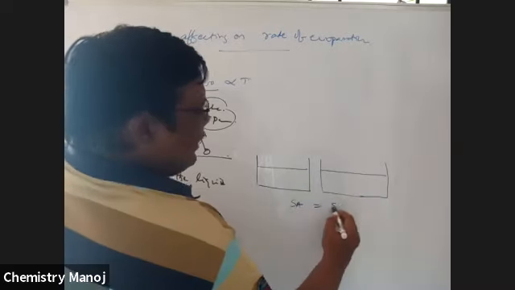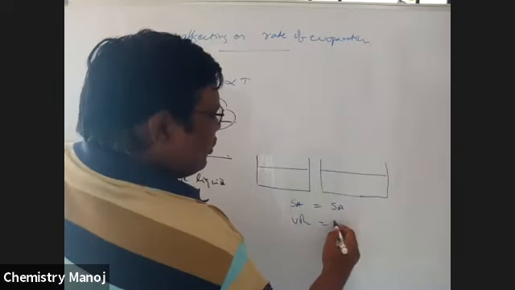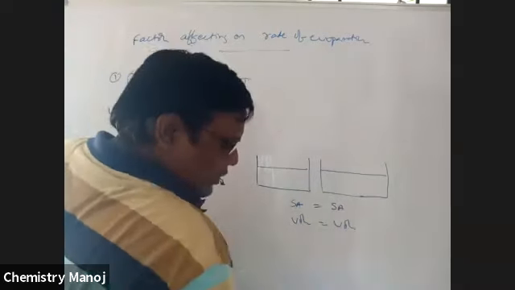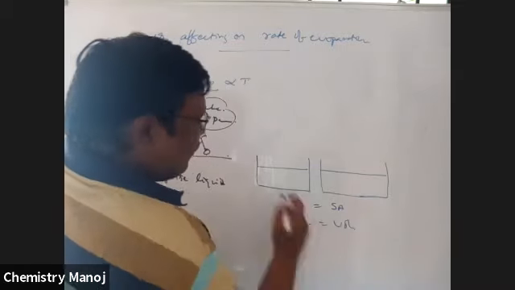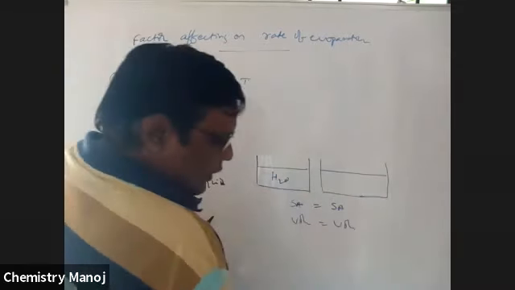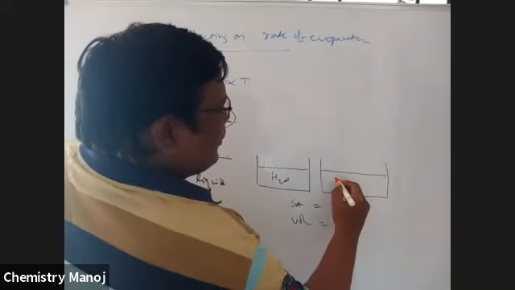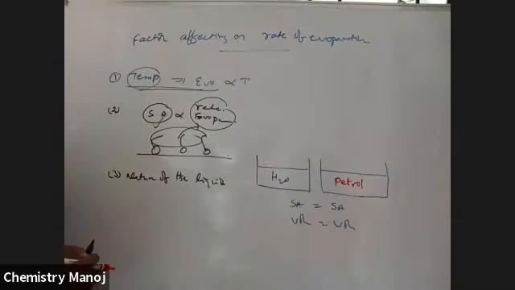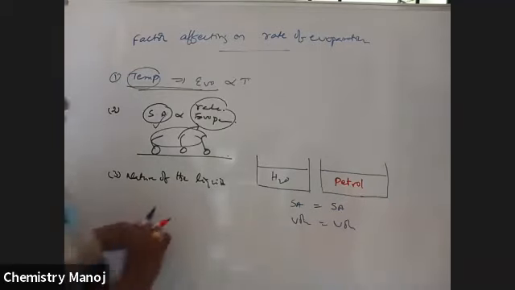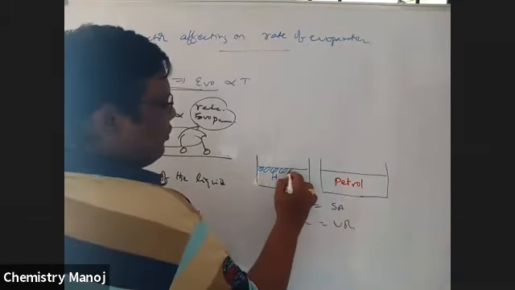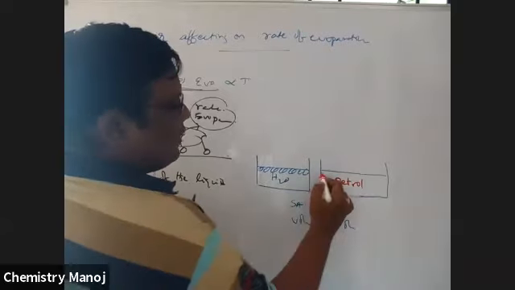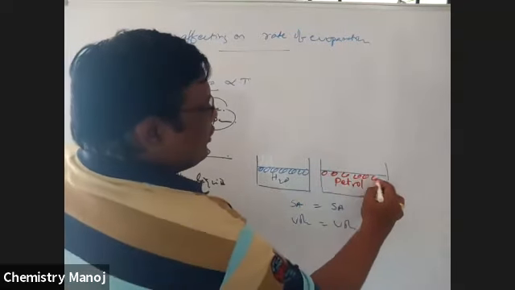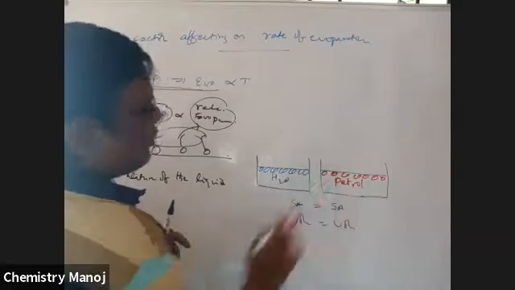One is water and the other, let it be, petrol. These are surface water molecules. These are surface petrol molecules. The number of petrol molecules is equal to the number of water molecules.